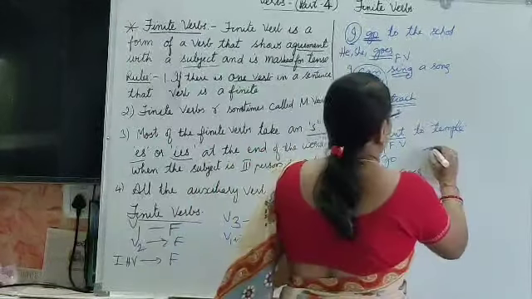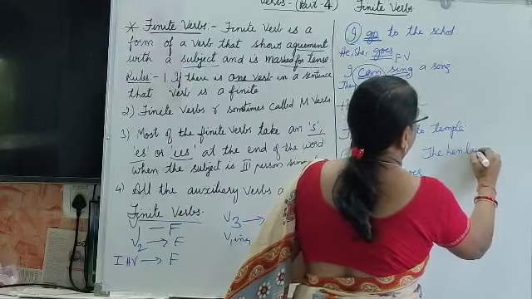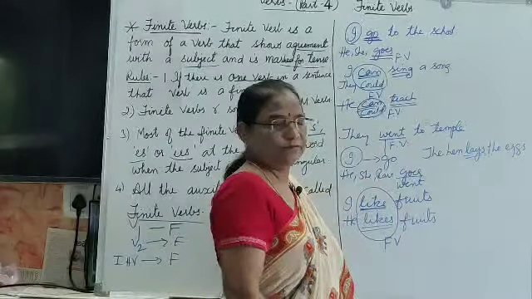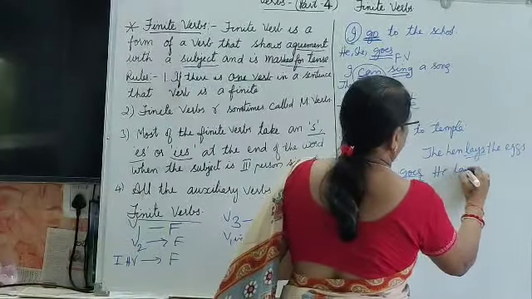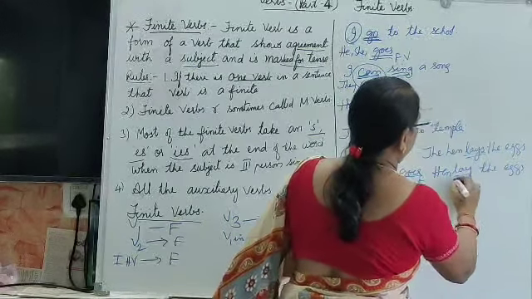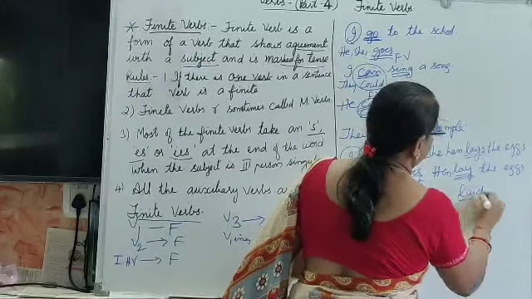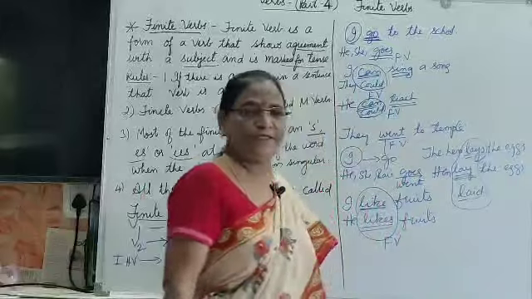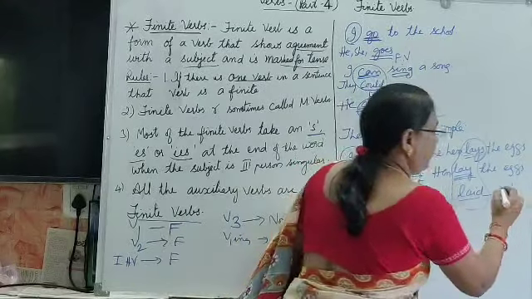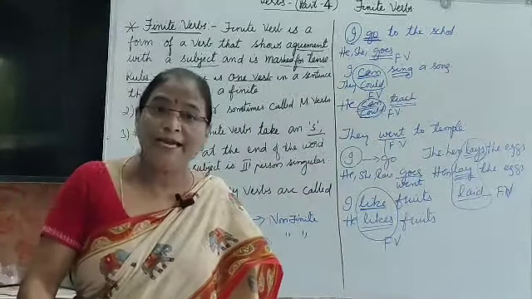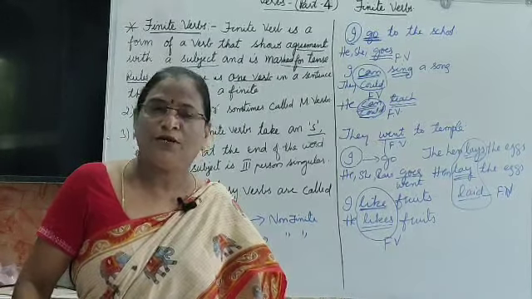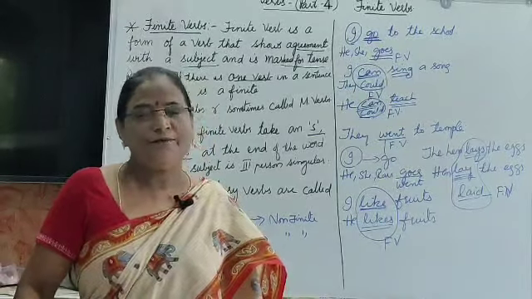For example, the hen lays the eggs. Here lays can be changed. The hen lay the eggs, or otherwise we can say laid also. We can change lays into lay and laid. So the verb which is changed is known as a finite verb. The verb which can be changed according to the subject, or according to the time, tense or number, comes under finite verb.